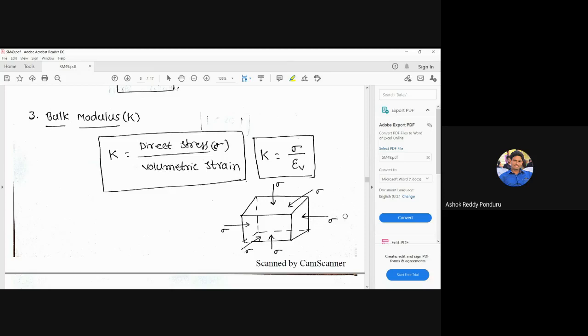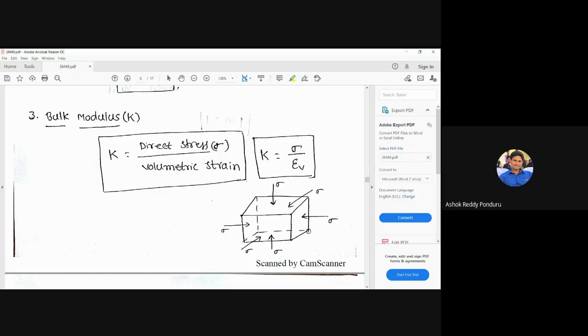The member is subjected to three mutually perpendicular stresses, meaning one is acting in the x direction, another in the y direction, another in the z direction. Like stresses means in the x direction the nature of the stress is compressive, in the y direction compressive, in the z direction also compressive. That is the meaning of like.